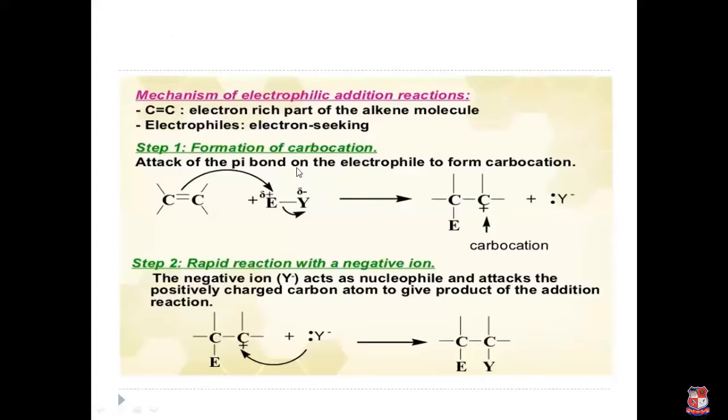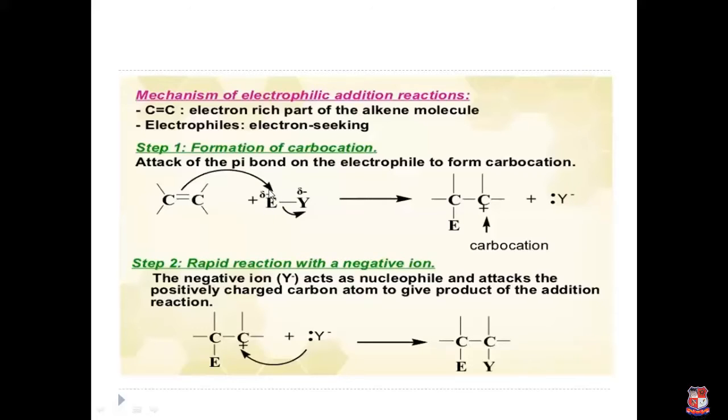So here we take the alkene for the electrophilic addition reaction. When we take the starting material alkene, in the first step, the pi bond of this alkene attacks the electrophile of another molecule. Here you see that we use a full-headed curved arrow, so a heterolysis process is applied.